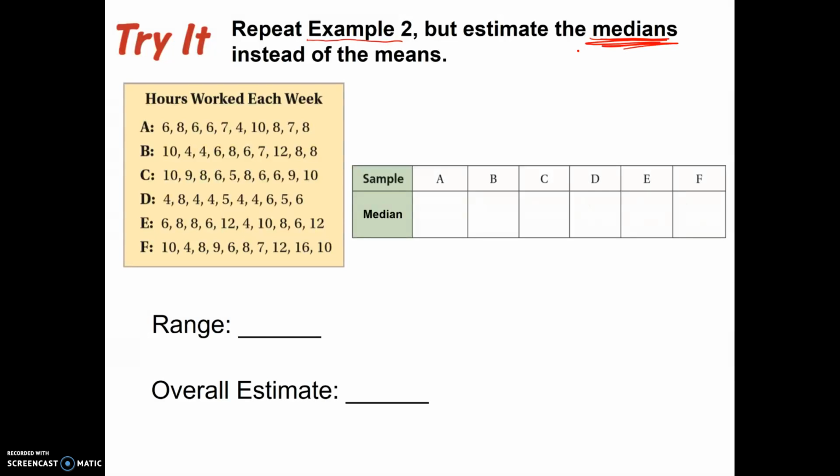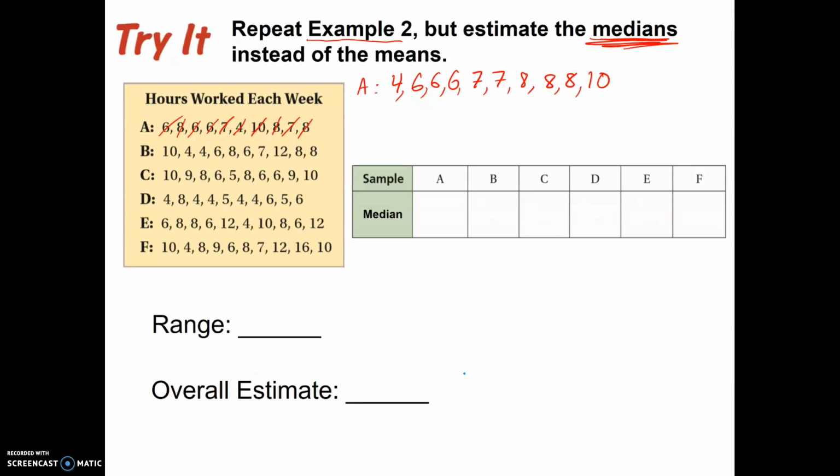So sample A, if we look at this in terms of order, we want to note there's a 4. It looks like there's 3 6s: 6, 6, and 6. Looks like there's 2 7s: 7, 7. Looks like there's 3 8s: 1, 2, 3, 8, 8, 8. And then finally 10.